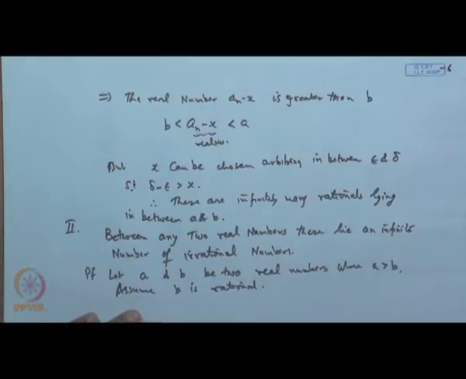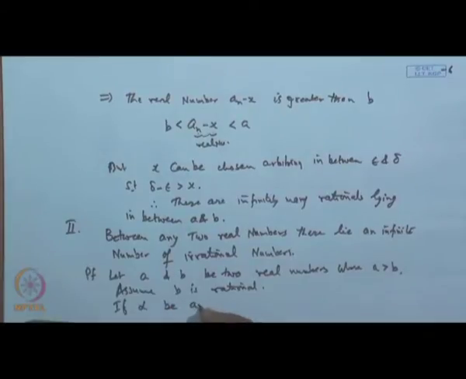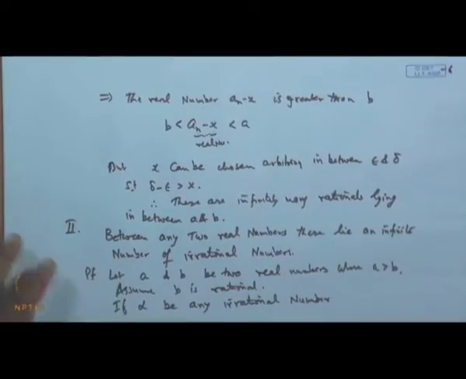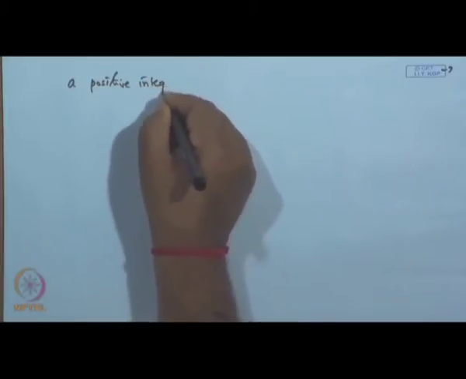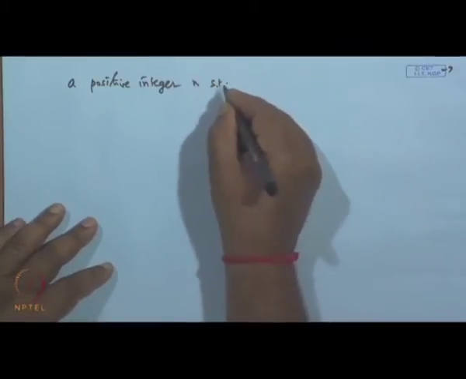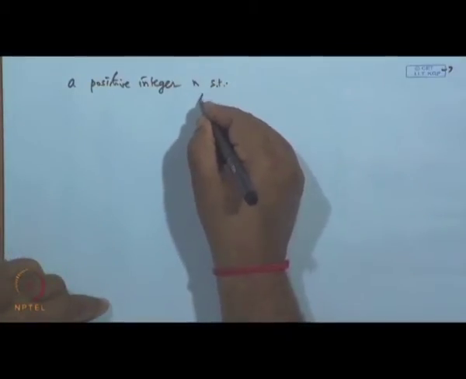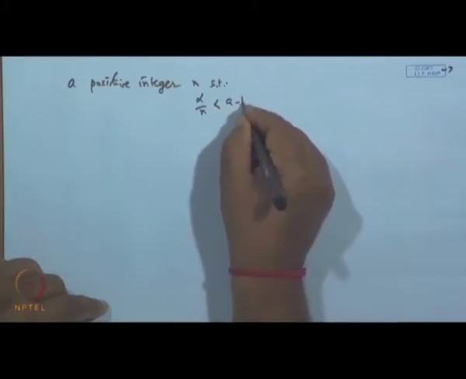Now, if alpha be any irrational number, then we can find a positive integer n such that alpha by n is strictly less than a minus b.